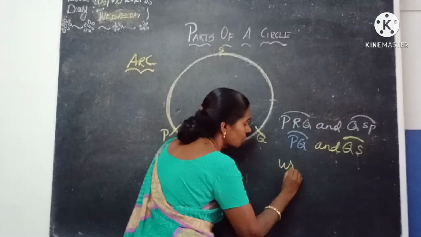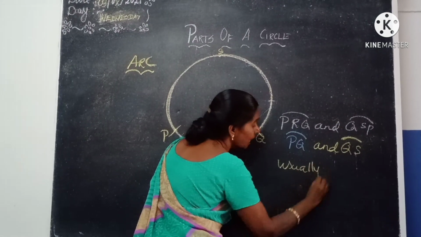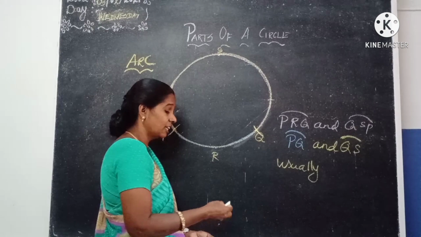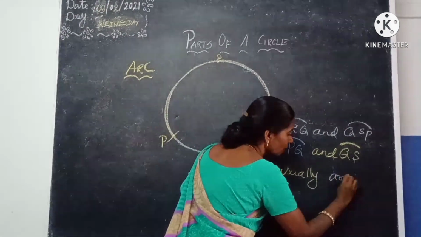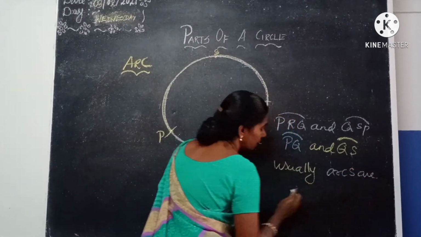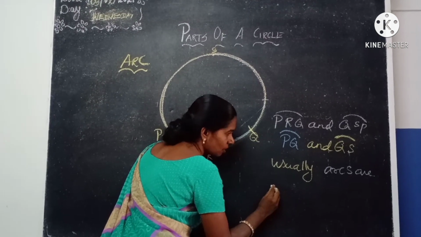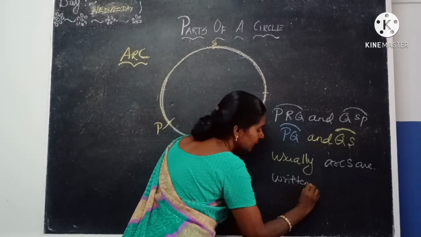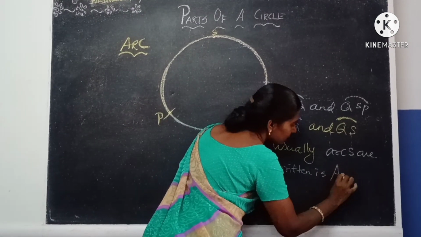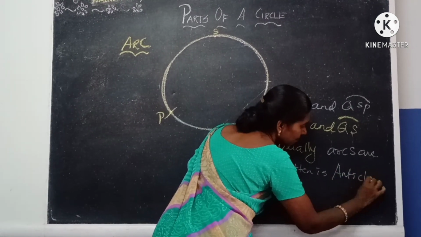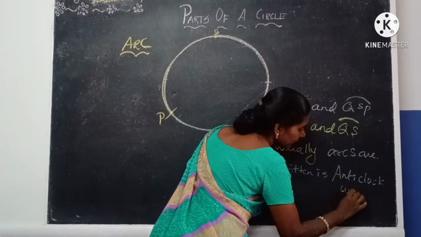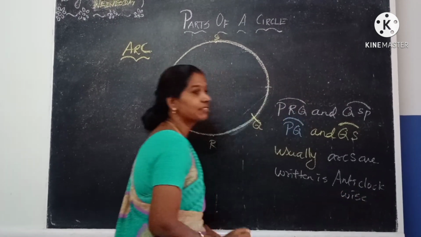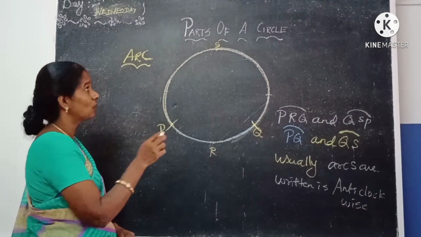Usually arcs are taken in the anti-clockwise direction only. Usually arcs are written in what direction? Yes, in the anti-clockwise direction. And we can say the part of the circumference of the circle is called an arc.